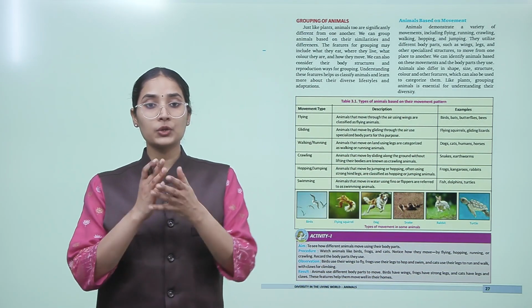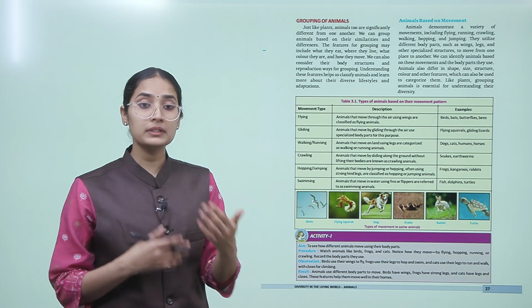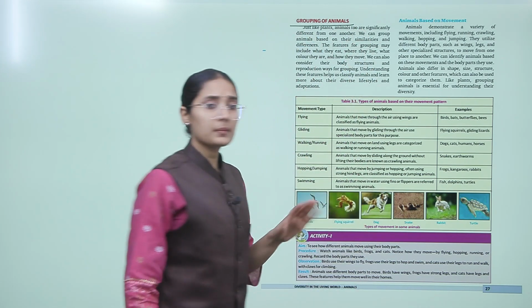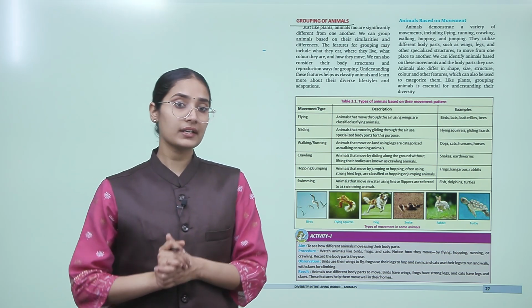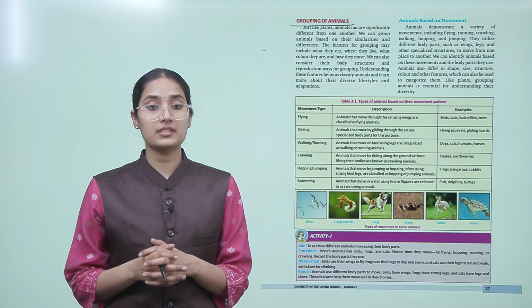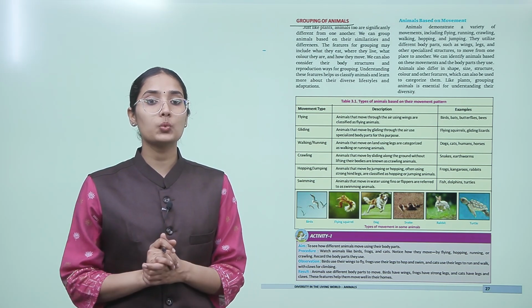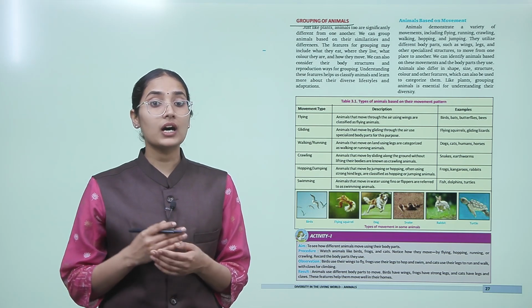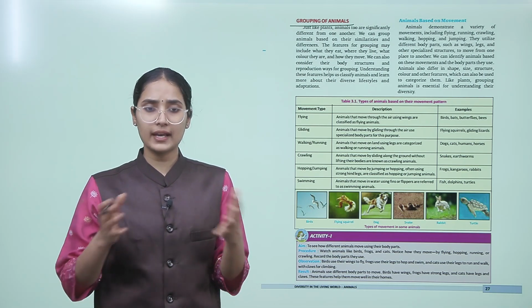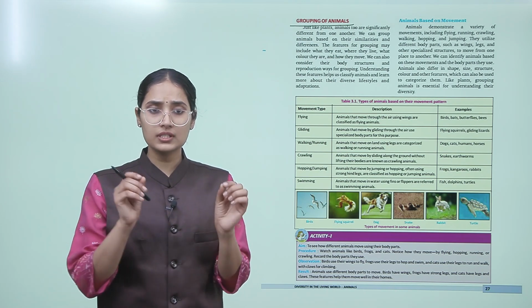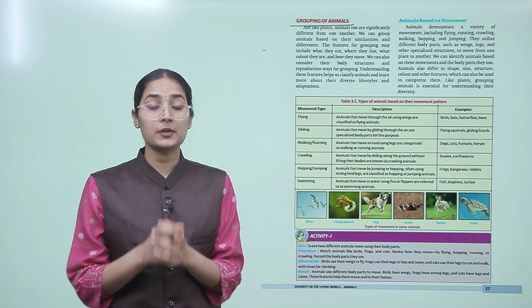So after knowing these animals, we will group these animals. So let's understand this grouping. Just like plants, animals too are significantly different from one another. We can group animals based on their similarities and differences. The features for grouping may include what they eat, where they live, what color they are, and how they move. So just like plants, we categorize them in different groups based on some particular similarity.